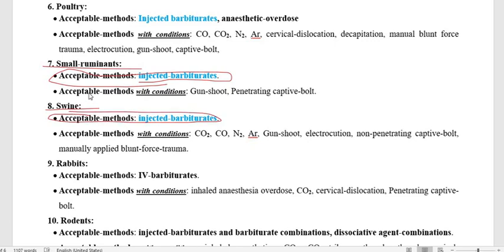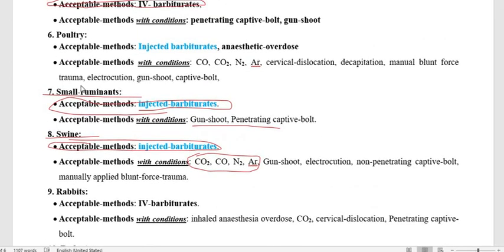And under the acceptable method with condition, we may use the physical methods like penetrating captive bolt and gunshot. We have to use both for the swine as well as the small ruminant. Other than that, in case of pig particularly, we may use gases like we discussed, carbon dioxide, carbon monoxide, nitrogen, and argon, and other physical methods. So this is about the small ruminant.